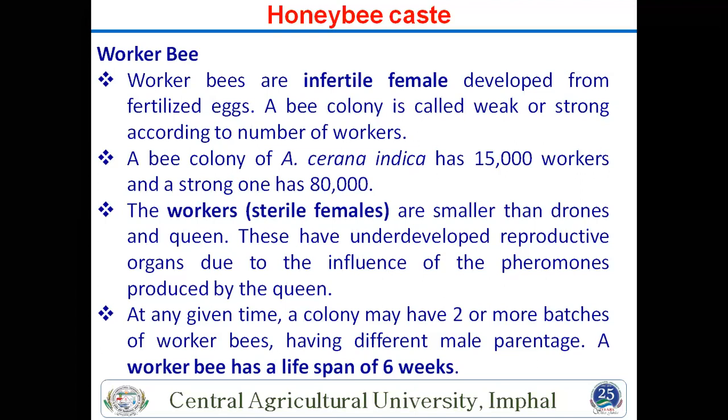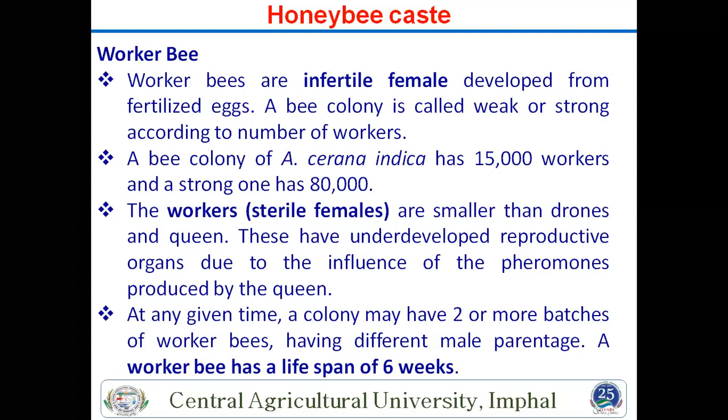A colony is called weak or strong according to the number of workers. Workers are important. If your colony is weak, it means your worker capacity is very low. In Apis cerana indica or Apis cerana himalayan, around 15,000 workers is a poor colony. If it is strong, then 80,000 workers are found. That means your colony is very strong.